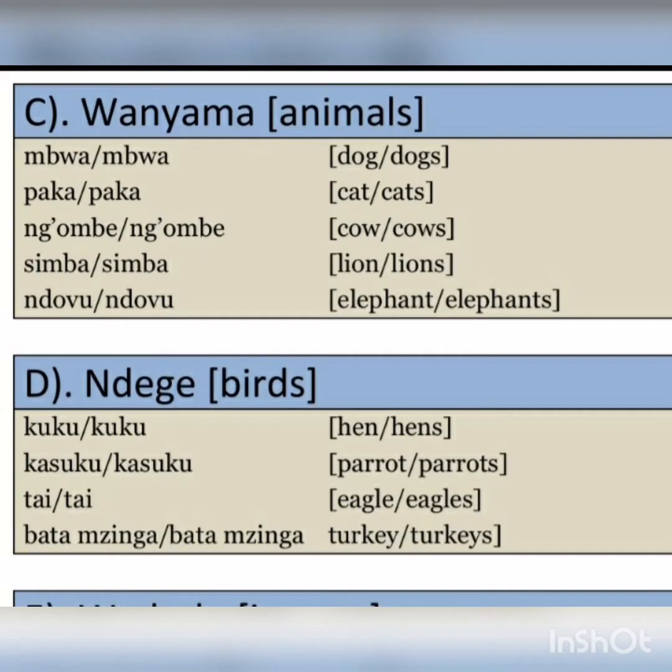So yesterday we covered some of the living things that are found in the m-wa class of nouns, and mostly we talked about people. So today let me introduce to you how some of the animals, birds, and insects are termed in Kiswahili. For these ones, they remain the same, both in plural and singular.